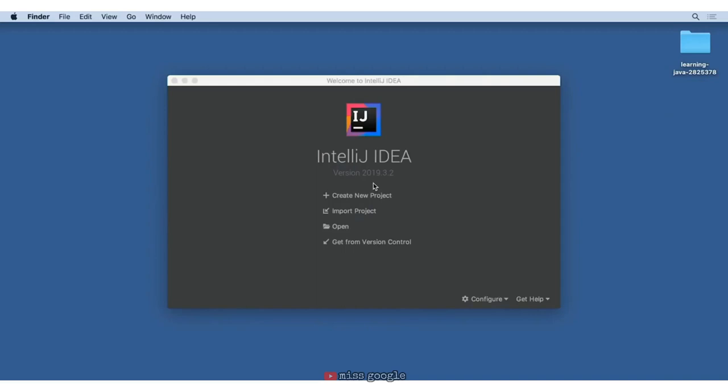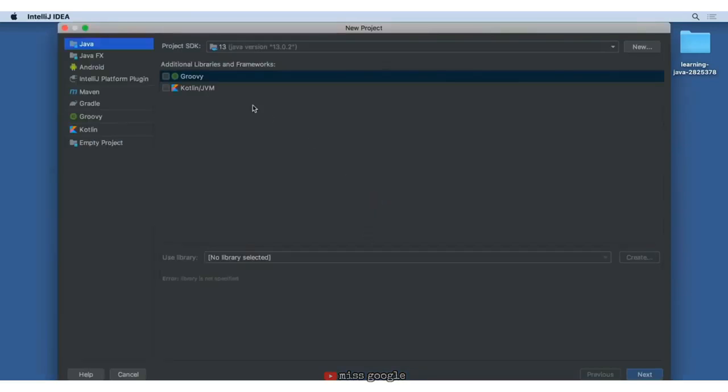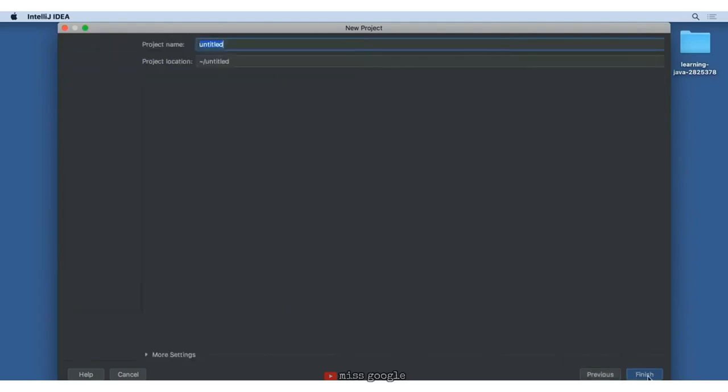Every large-scale program you create should be in its own project. Since we are learning the fundamentals in this course, we will be using one project for the whole course. In the project SDK setting, you should see your version of the JDK. In my case, I downloaded 13.0.2. If you do not have this, try re-downloading and installing the JDK. We'll click Next. We'll click Next.